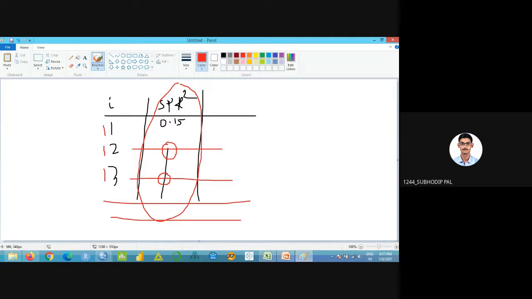Just subtract the 12th value from the 13th value, and you'll get some value. Then 12th minus 11th, then 11th minus 10th. Like that, you have to keep on doing it till the first one.